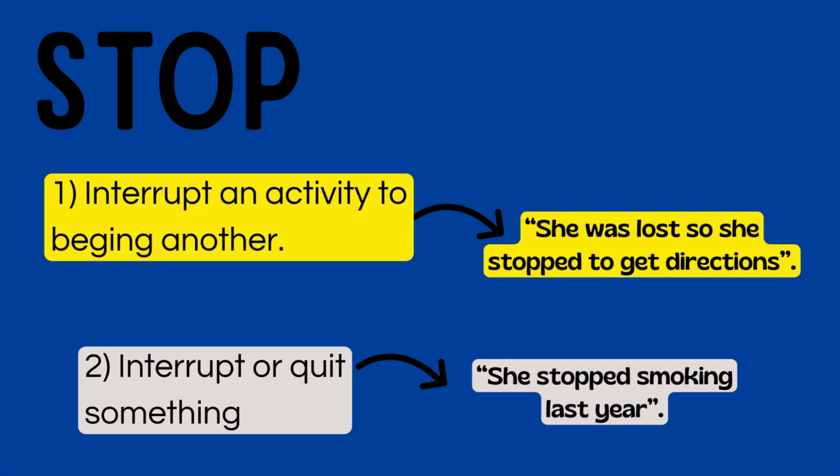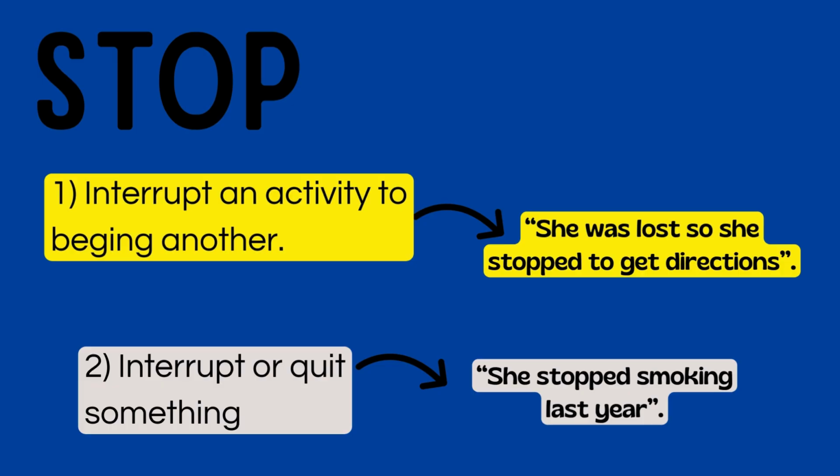Now, if you follow stop by a gerund, an ing form, it means you interrupt or quit something. Yes, definitely. For example, she stopped smoking last year. She stopped pretending this morning. She stopped studying last night.